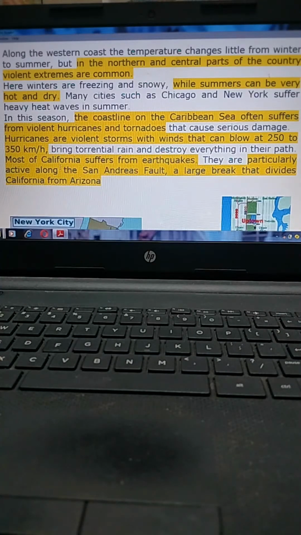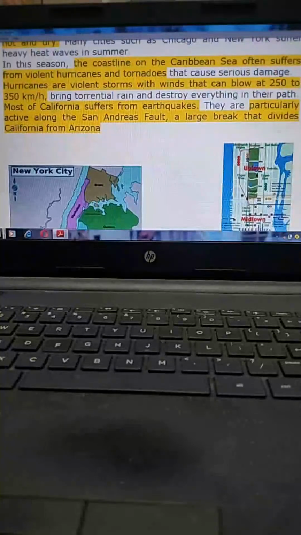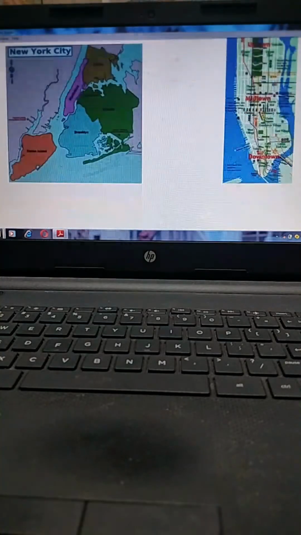Hurricanes are violent storms and winds that can blow at 250 to 350 km per hour, bringing torrential rain to destroy everything in their path. Most of California suffers from earthquakes. They are particularly active along the San Andreas Fault, a large break that divides California from Arizona.